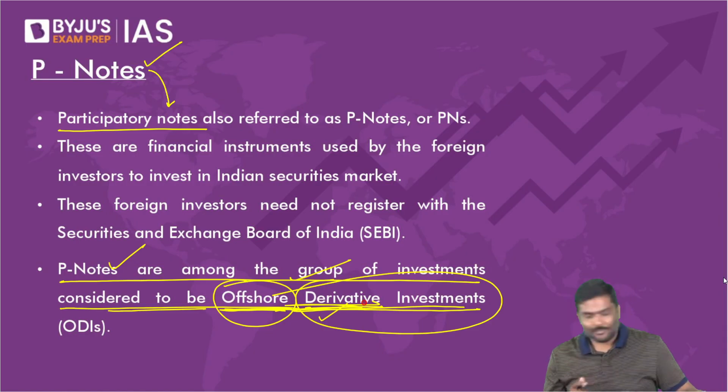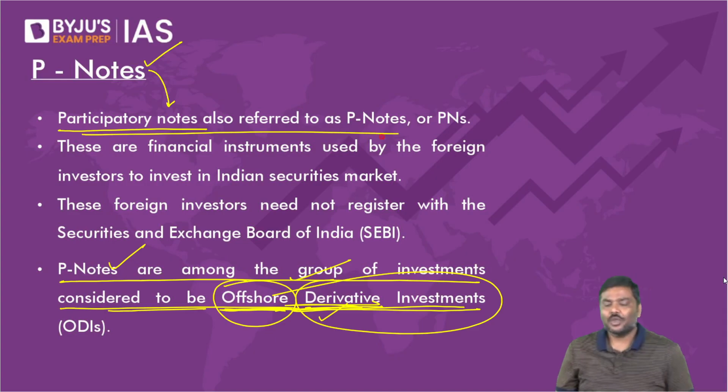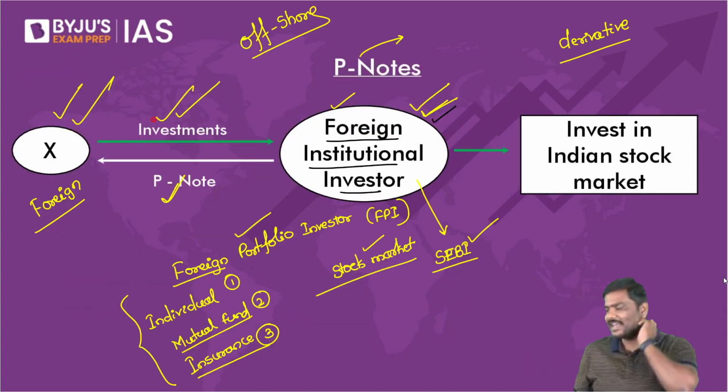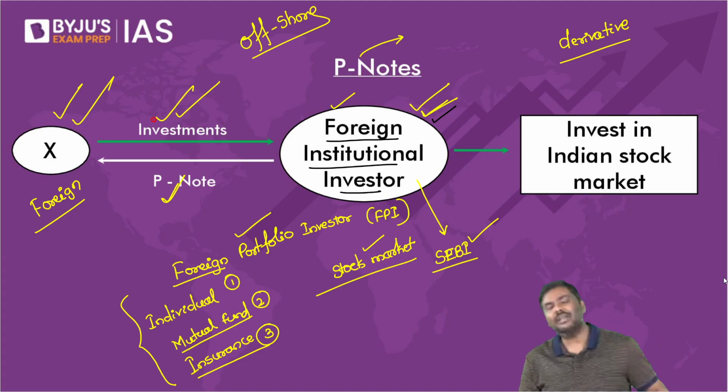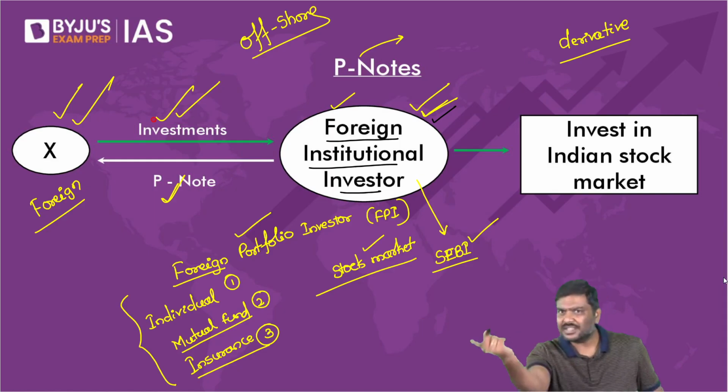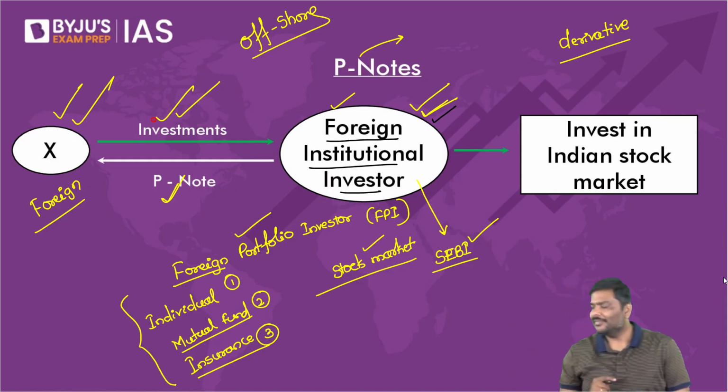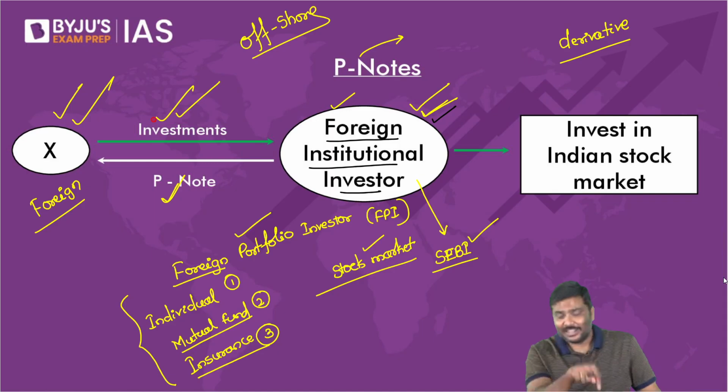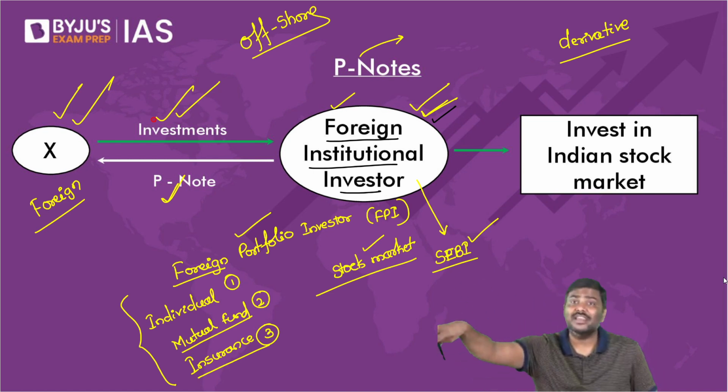So participatory notes also are referred to as P notes. And more important, in this example, can I say that by purchasing a P note, there is no requirement for you to get registered with SEBI to invest in the Indian market?